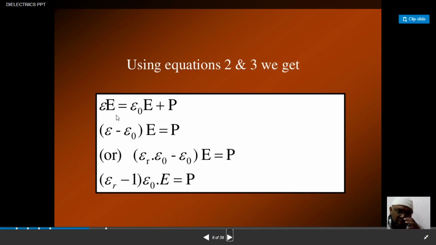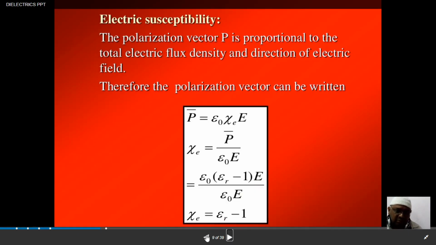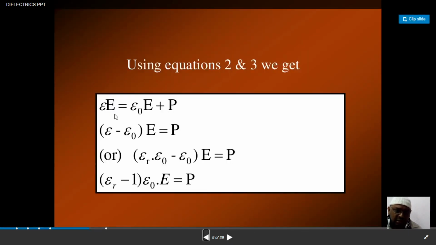Now we already know that D is epsilon naught E, you can just see the previous slide. For any medium, D is epsilon E. So instead of D, what can I write in equation 2? Epsilon E is equal to epsilon naught E plus P. I think you got a very clear idea. So E is common, and when it goes to the left hand side, epsilon minus epsilon naught into E is equal to P.